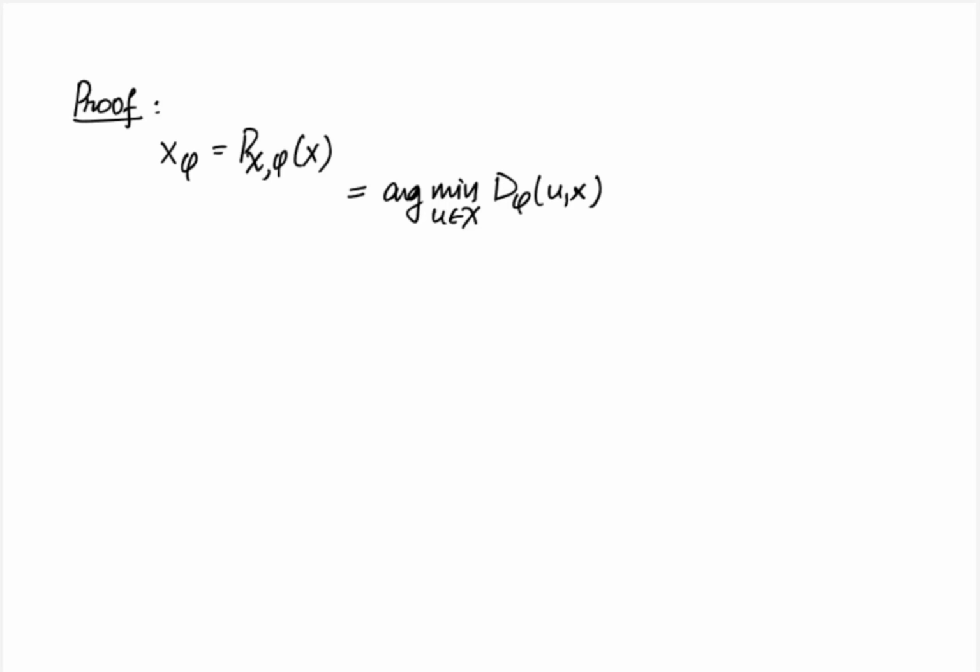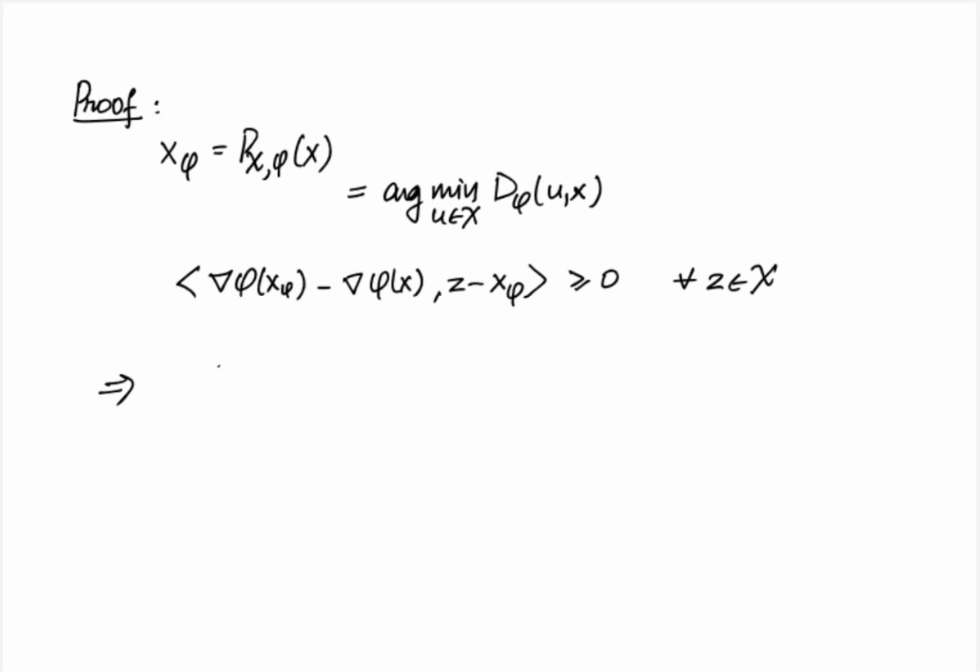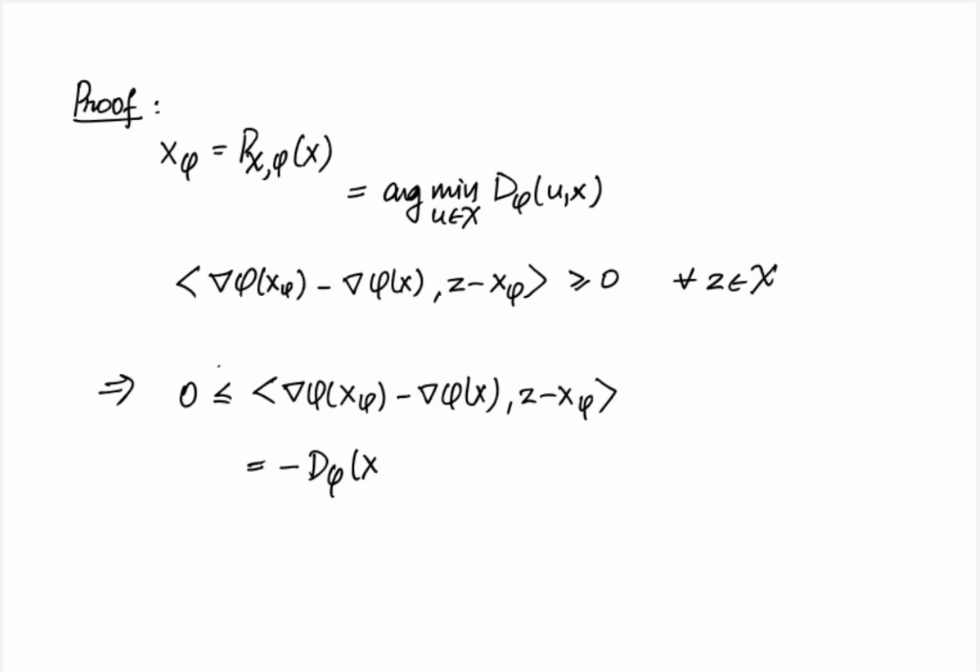The optimality condition of this operation can be written as the inner product of gradient phi(x_phi) minus gradient phi(x), z minus x_phi, greater than or equal to 0 for all z in calligraphic X. Then applying the 3-point lemma to the term on the left, we obtain that 0 is less than or equal to the inner product of gradient phi(x_phi) minus gradient phi(x), z minus x_phi, which is nothing but minus D_phi(z, x_phi) minus D_phi(x_phi, x) plus D_phi(z, x), which is the required result.